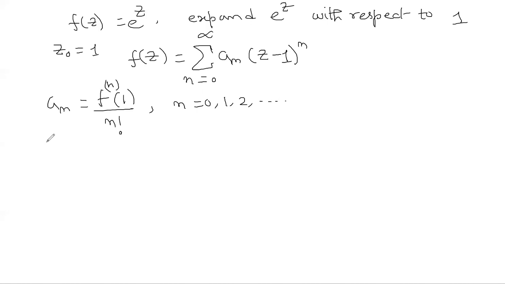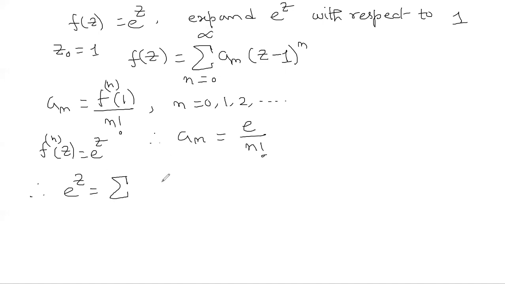So what is our f^(n)(z)? Just now we have derived, it is e^z itself, right? So what is a_n? It is e^1, that is e divided by n factorial. Okay, so what is the expansion of e^z with respect to 1? It is the sum of a_n, that is e by n factorial, n equal to 0 to infinity, times (z minus 1) whole power n. Okay, so this is the expansion.